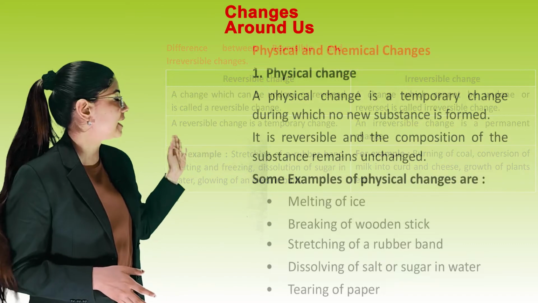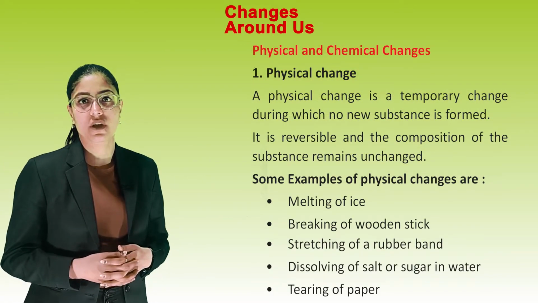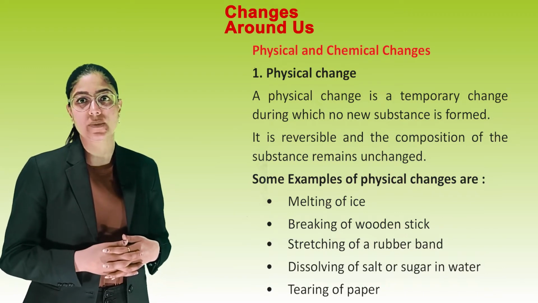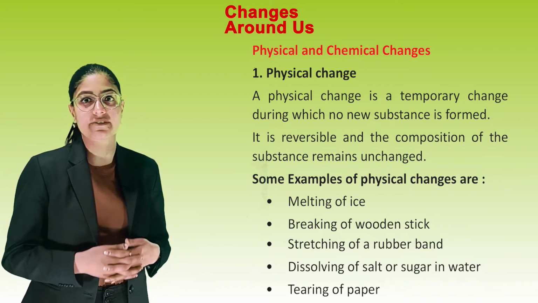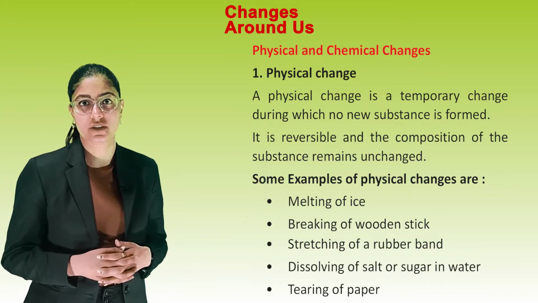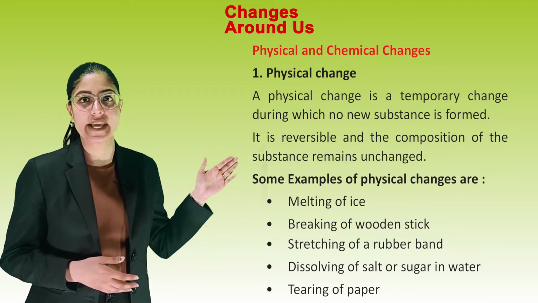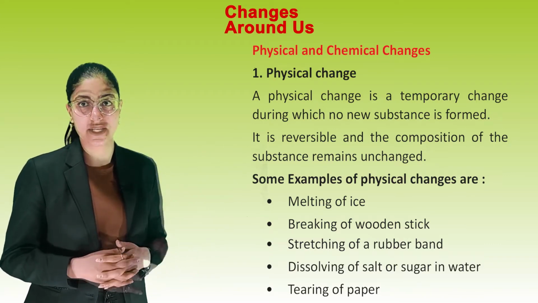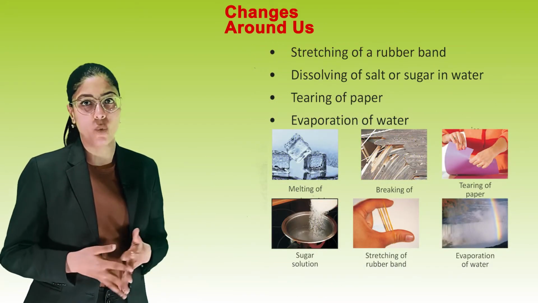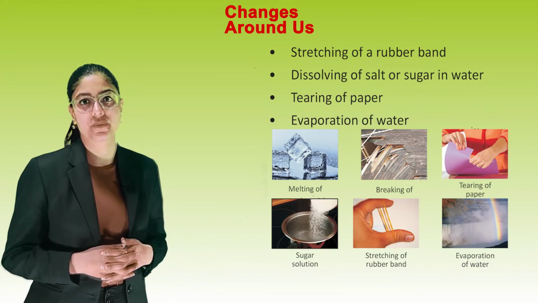Next is physical and chemical changes. Physical changes. A physical change is a temporary change during which no new substance is formed. It is reversible and the composition of the substance remains unchanged. Some examples of physical changes are melting of ice, breaking of a wooden stick, stretching of a rubber band, dissolving of salt or sugar in water, tearing of paper, evaporation of water.